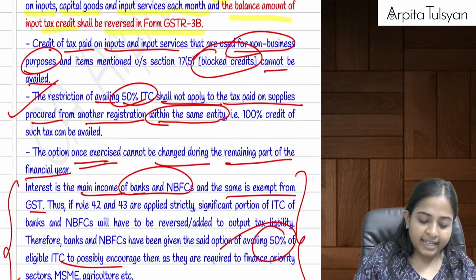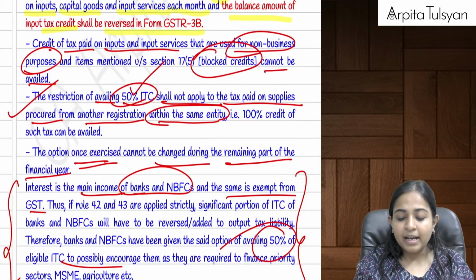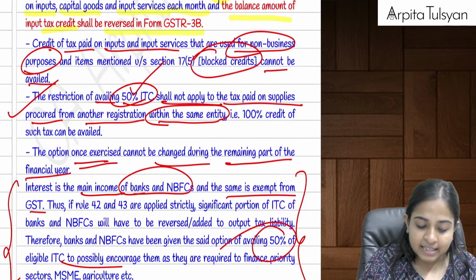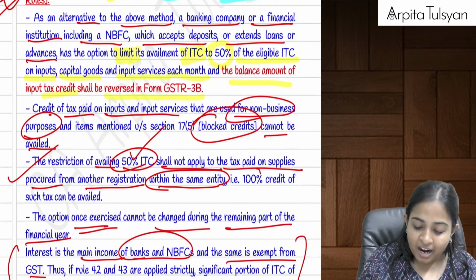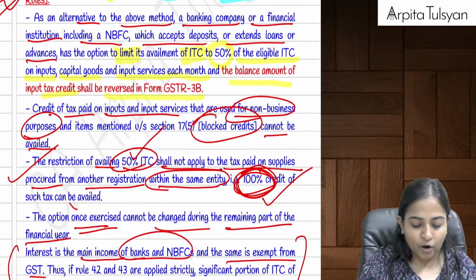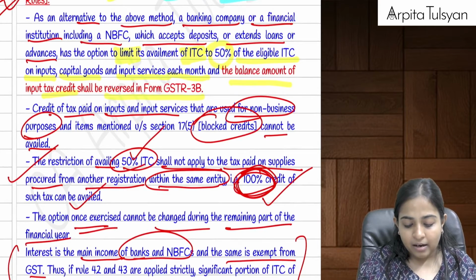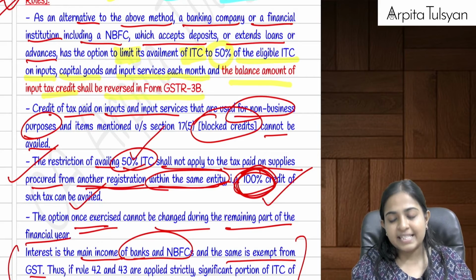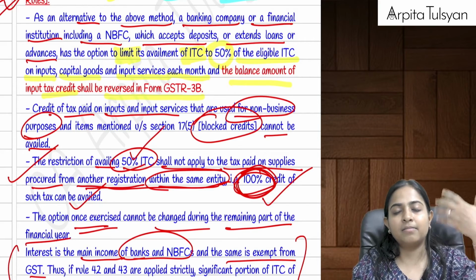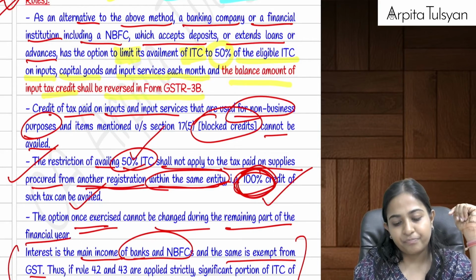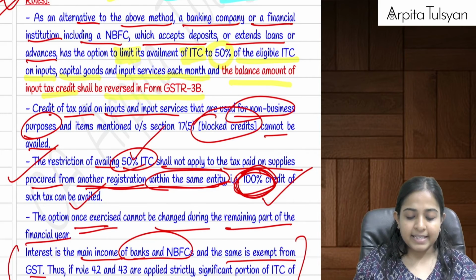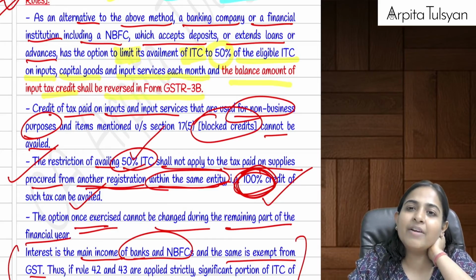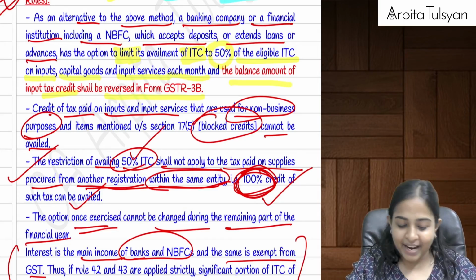Yes. So see, what are they telling? 50% ITC will be available. Okay, 50% ITC will be available. And for this point, 100% credit of tax will be available, that is for the inputs which are procured from the same entity, distinct persons. Are you clear with this? Yes. And what about blocked credits then? Blocked credits will anyway be blocked. Okay, blocked credits will anyway be blocked.